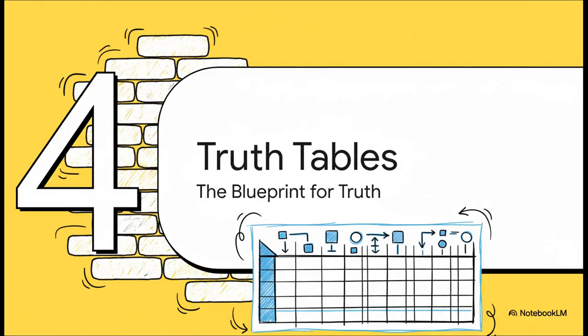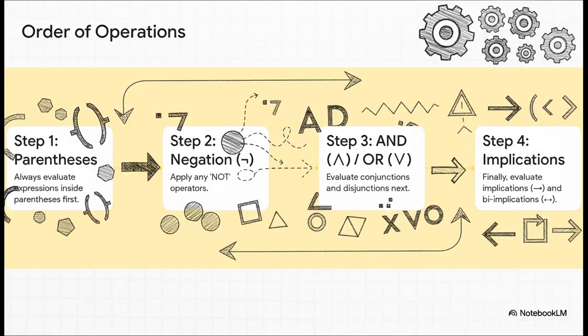All right, we've got our bricks and we've got our mortar. Now it's time to actually be the architects. We can start combining multiple propositions and connectives to form these bigger compound propositions. And the blueprint we use to figure out the truth of these complex structures, that would be the mighty truth table. Now, just like in your old math classes with PEMDAS, you can't just do things in any random order. Logic has its own order of operations to make sure everyone gets to the same answer.